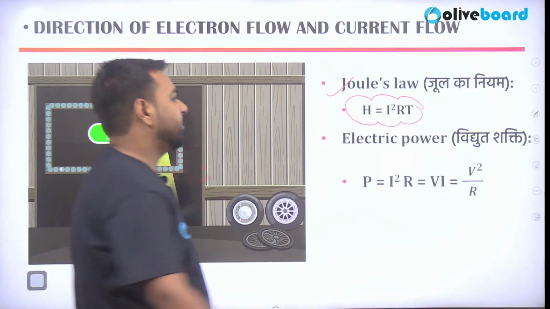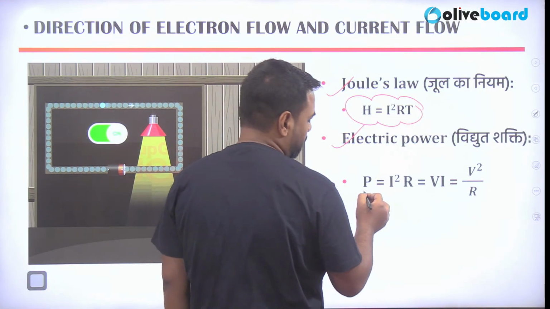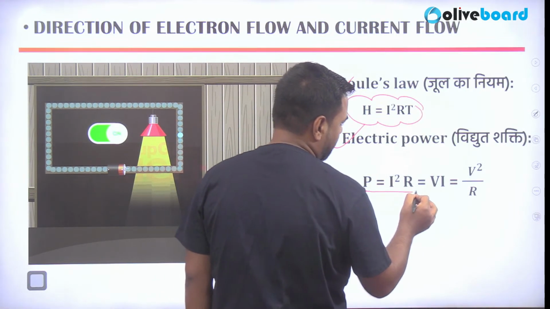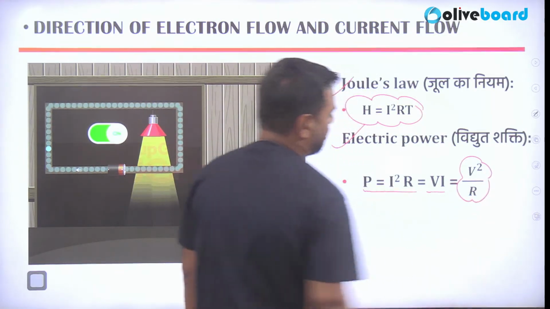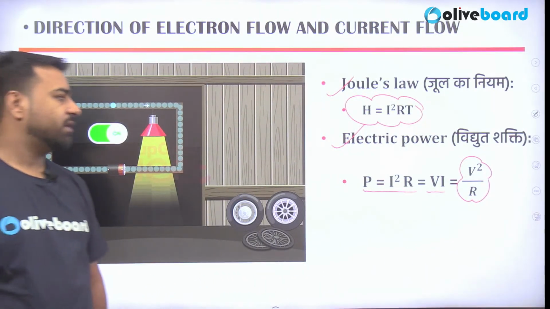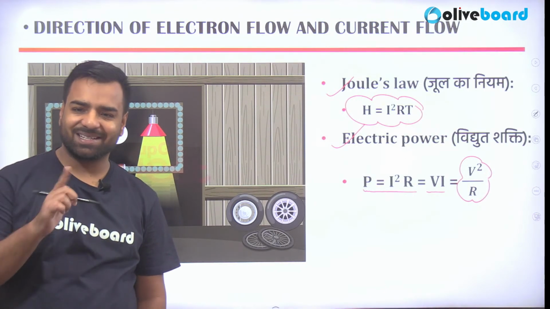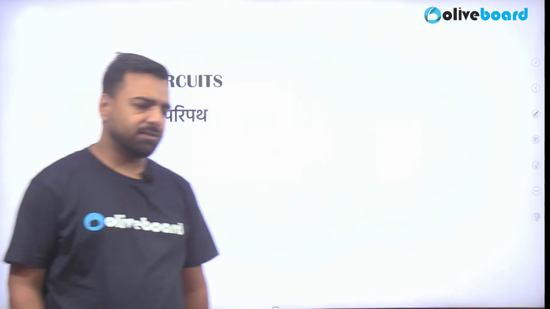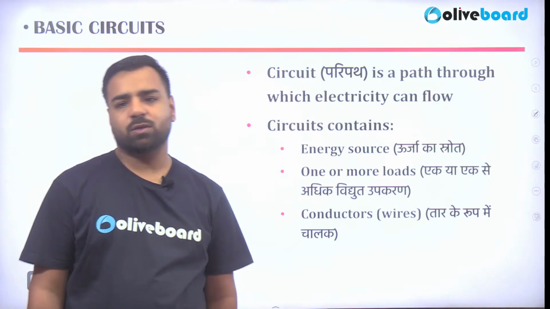Also, please remember the relation between the power and all those things. So yes, P is equal to I square R. It is equal to VI as well, and that's equal to V square by R as well. So that's the relation between the power, current, and the resistance. Any doubts? All clear? Great. So guys, here we have completed this part also, and the final part of our chapter is circuits. So let's have a look at it.